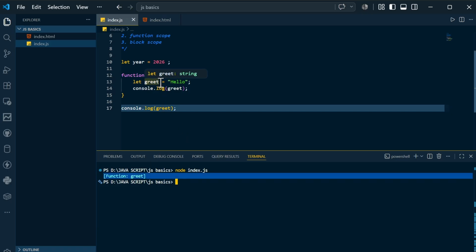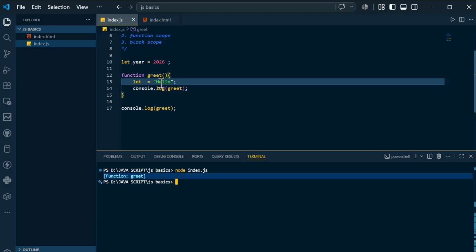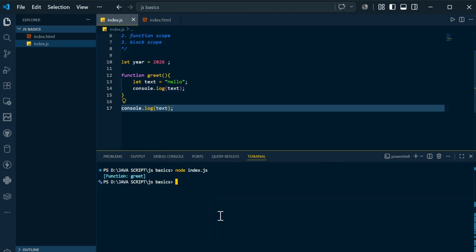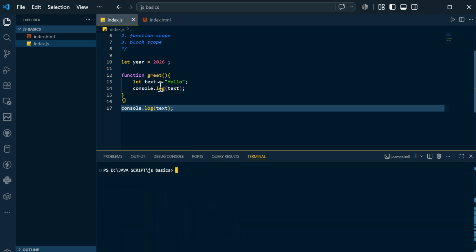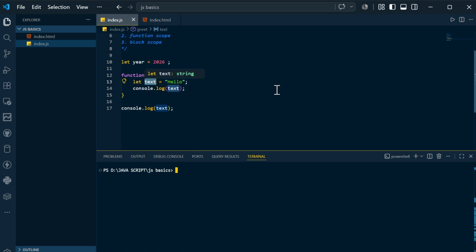So let's say it's not greet, I will change this to text. I will say let text is equal to hello. I will print that text here, and I want to access the text here. You cannot do that. It says that text is not defined, because the text is inside this function scope, so you cannot access that.